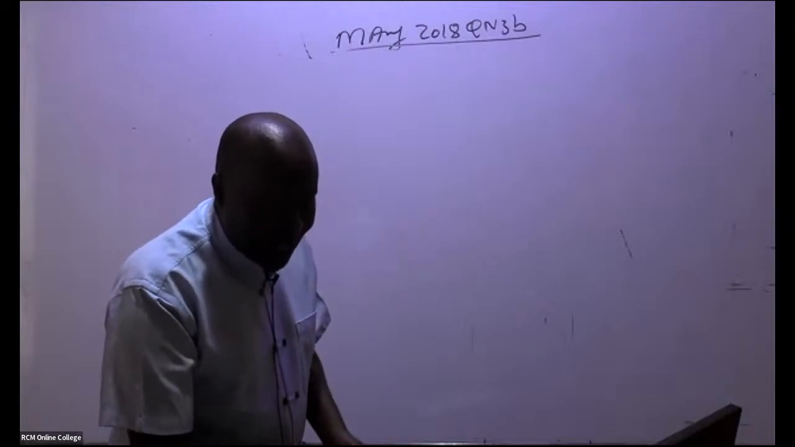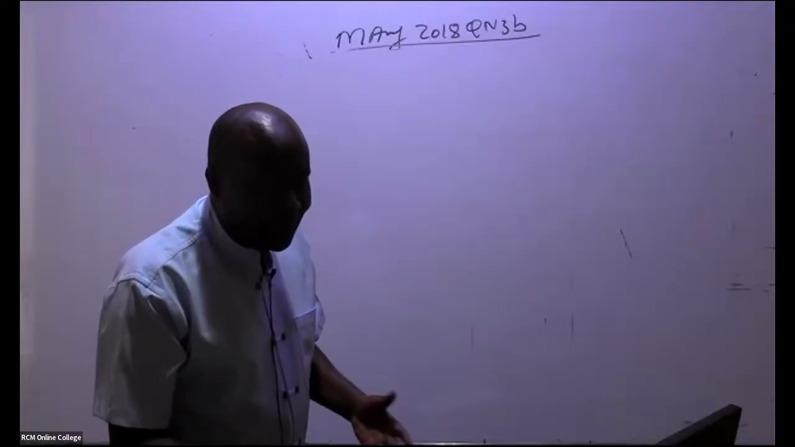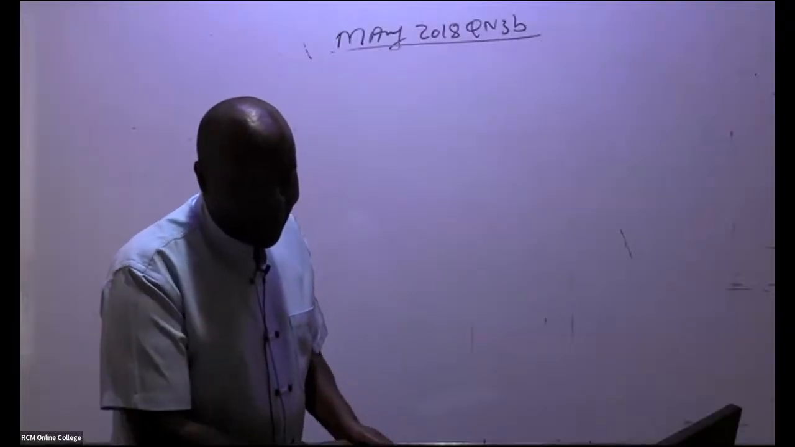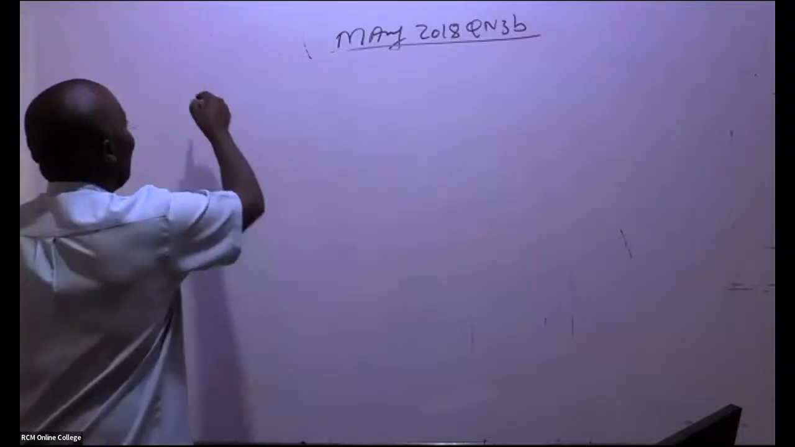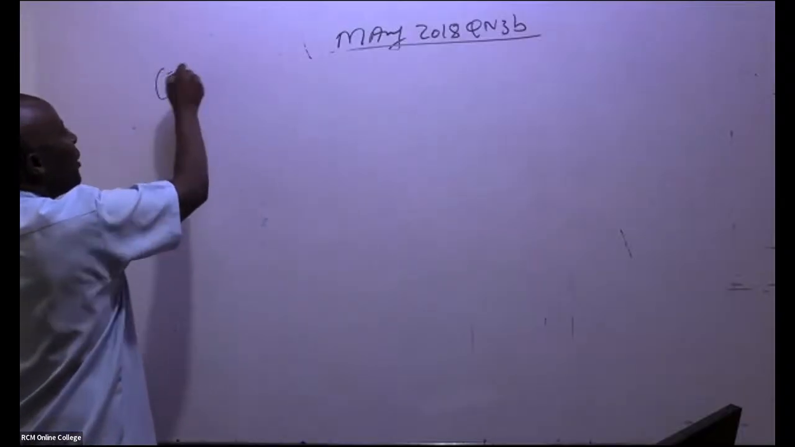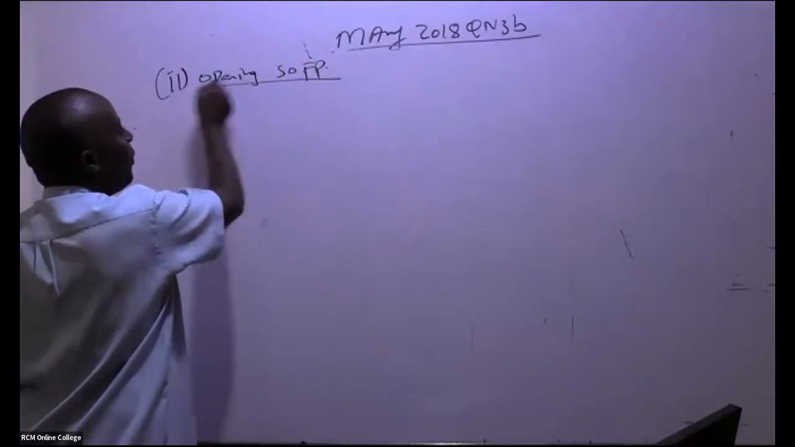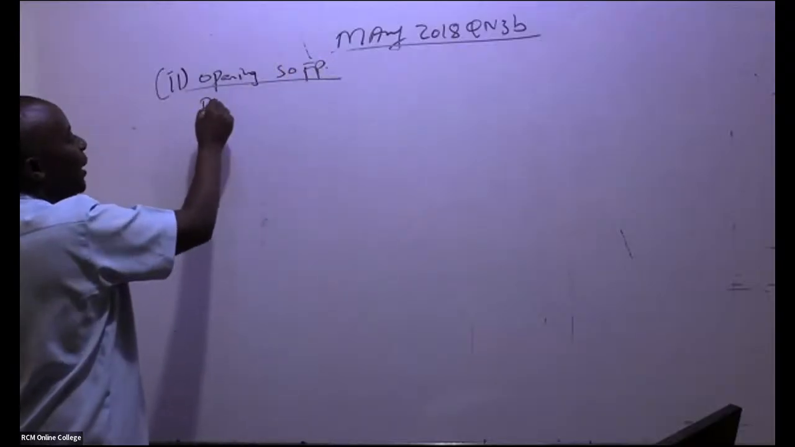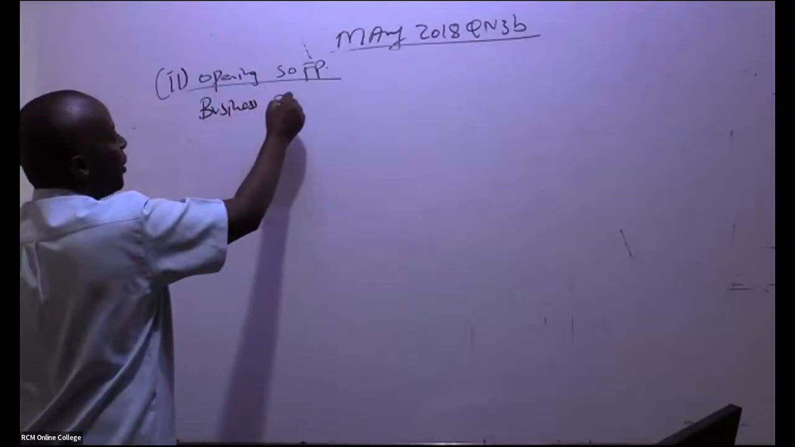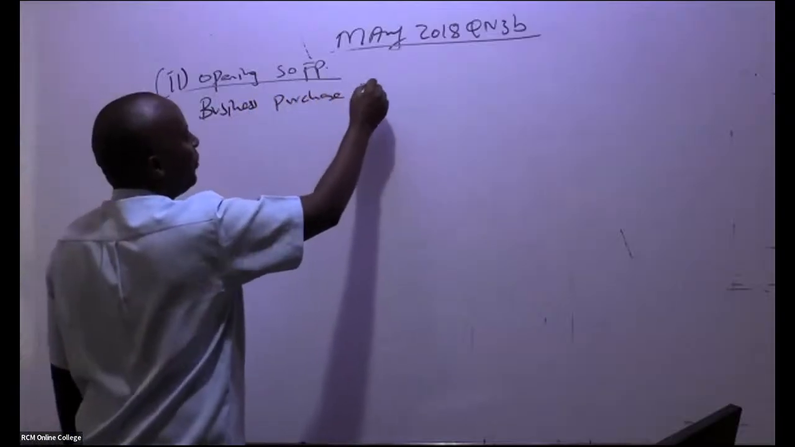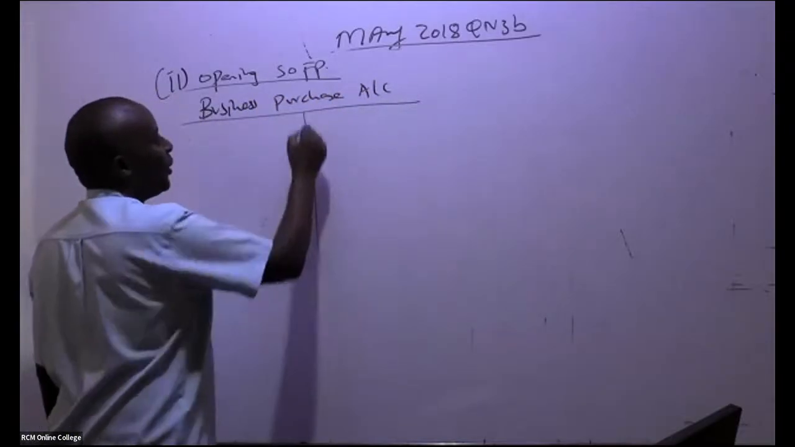It's also known as the purchasing account. So in this case, business purchase account. This is number 2, where they want me to do the opening statement of financial position. But first, I'm doing a business purchase account, like that.